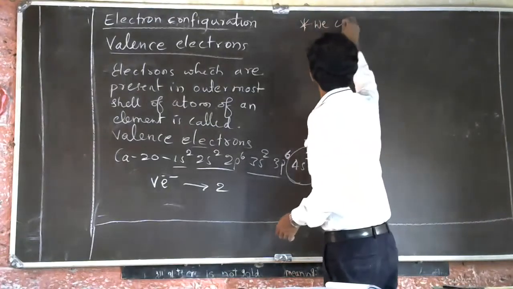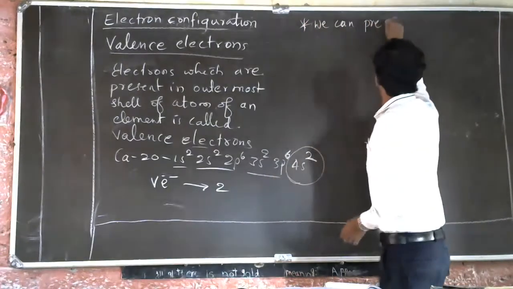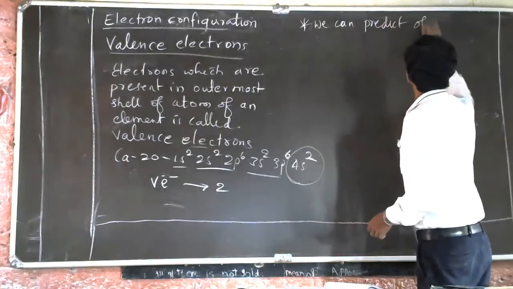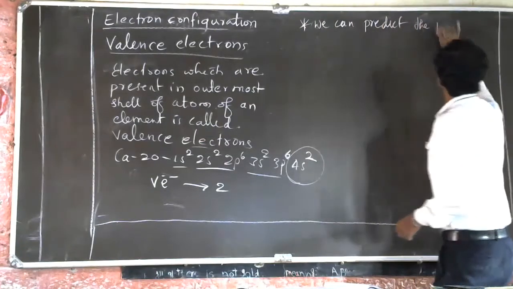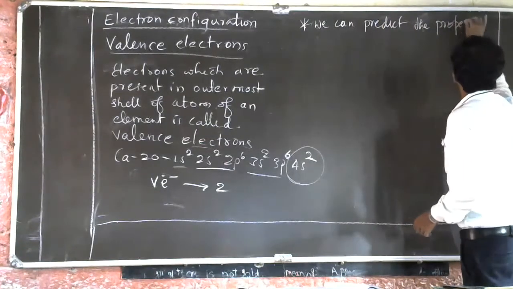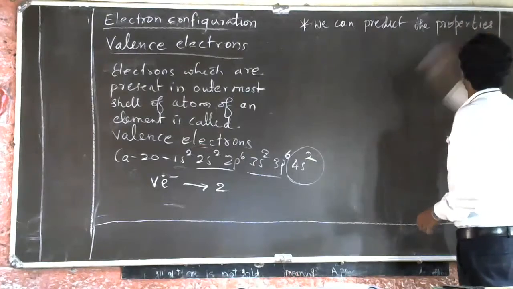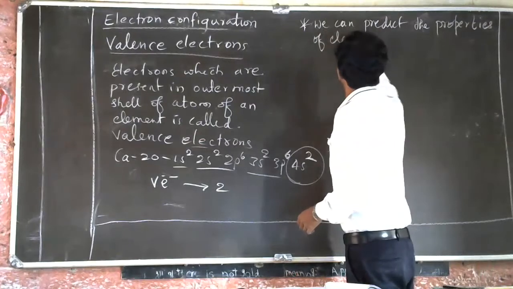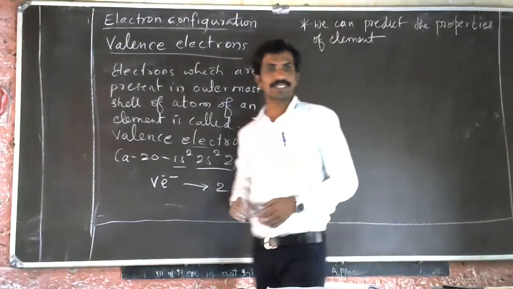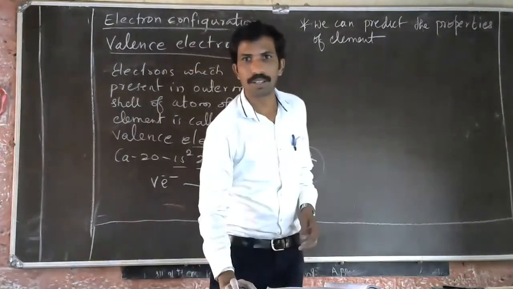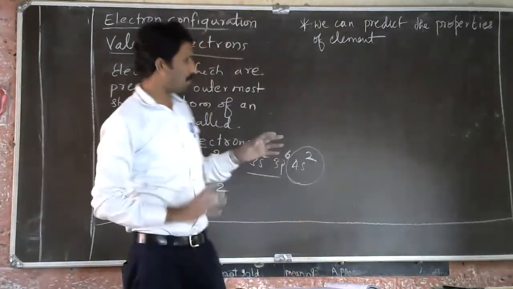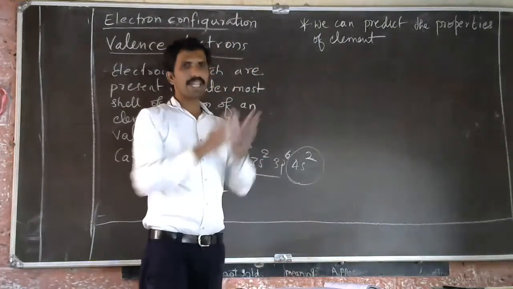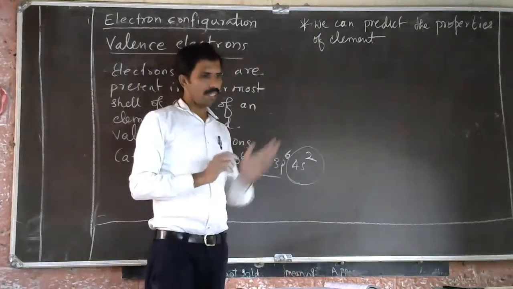We can predict the property of an element. We can assume the properties of an element. We can at least tell some of the properties by the valence electrons.